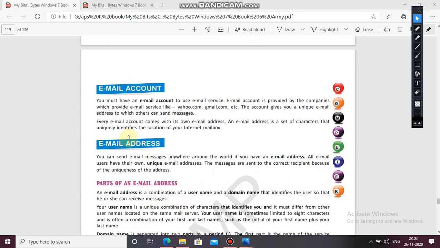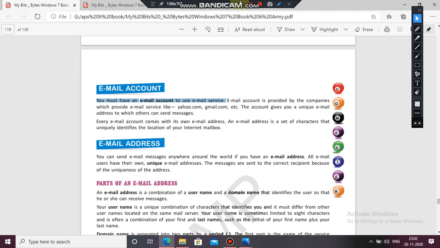Now, email account. All of us have an email account. You must have an email account to use email services. An email account is provided by the companies which provide email services like yahoo.com, gmail.com, etc. These accounts are provided by the companies and the account gives you a unique email address to which others can send messages.